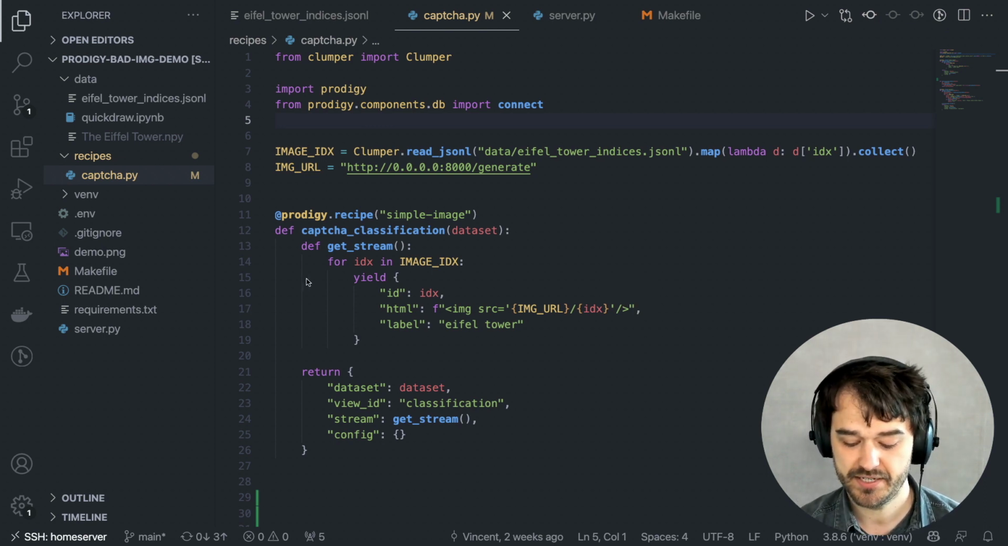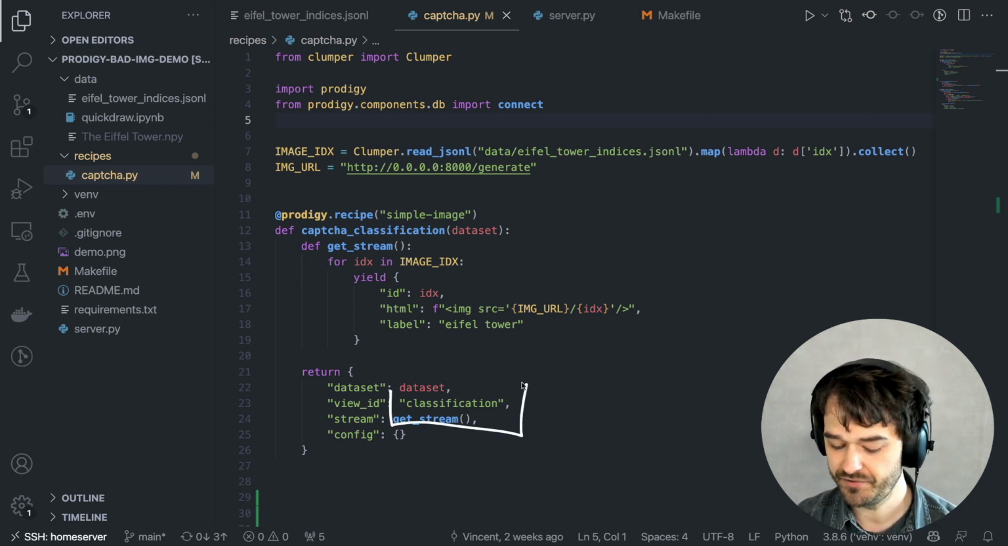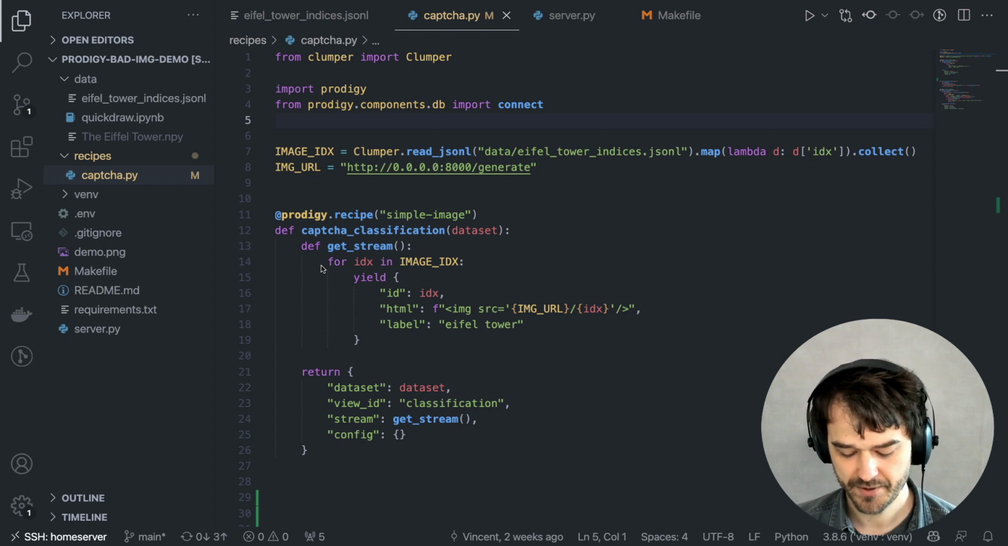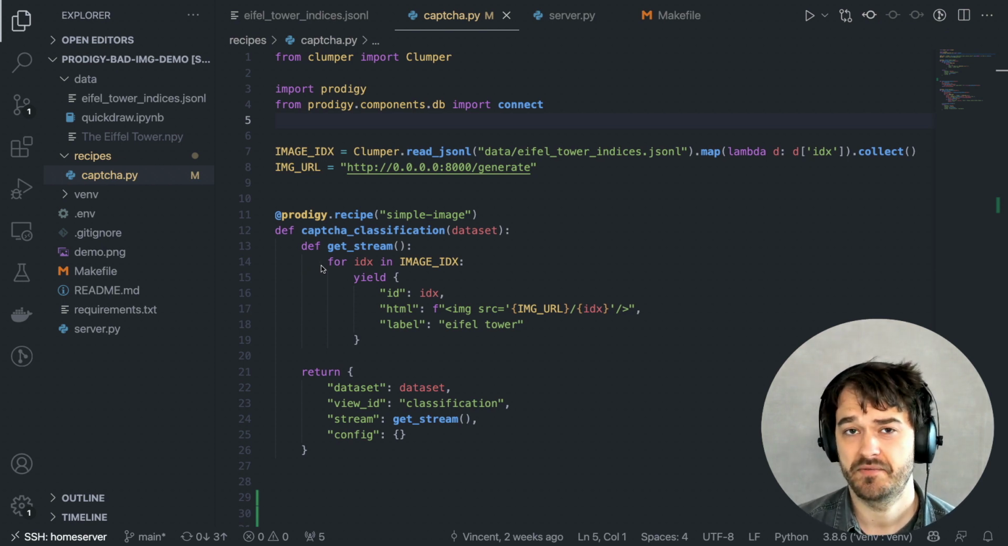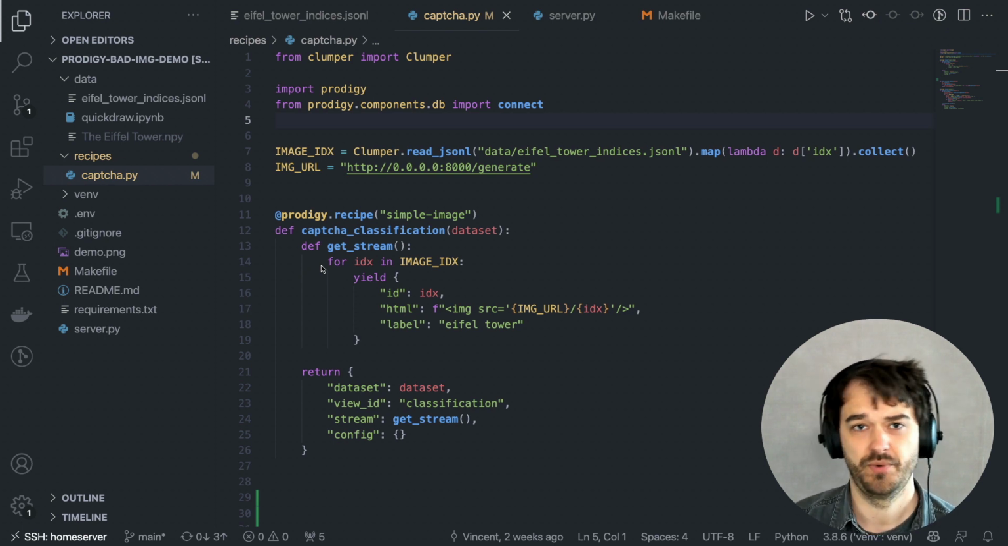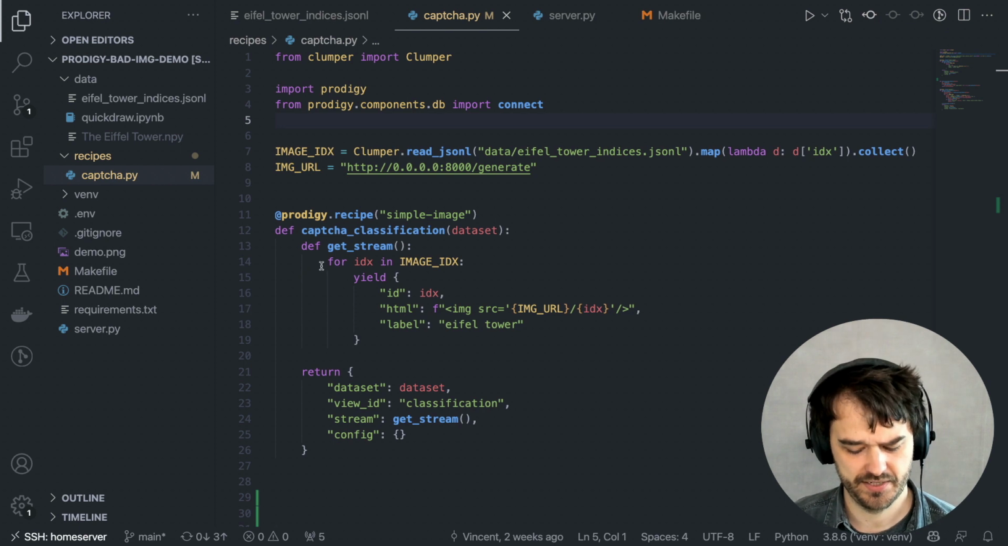I am building this stream of things that I would like to check. It's a generator, and I'm using the classification view ID. And what am I looking at? Well, I'm looking at this HTML that I'm generating in this stream. The goal here isn't necessarily to have a recipe that's perfect, but it is a recipe that I can just confirm whether or not it works, and then I can sort of just get a feel of what the labeling experience is like.